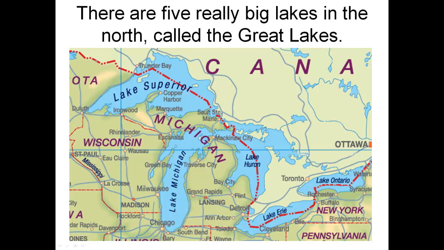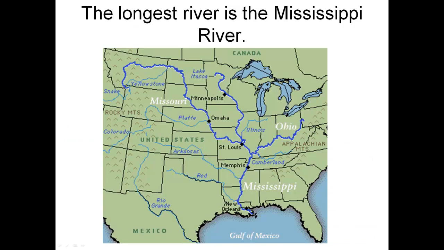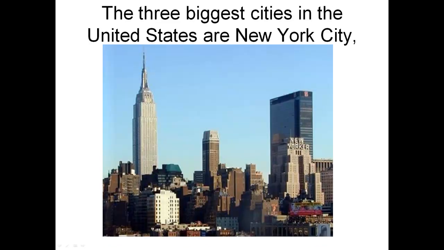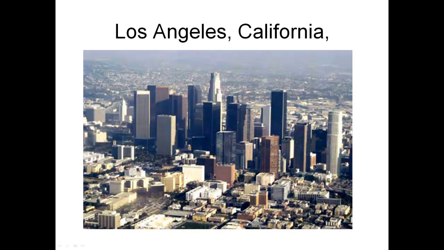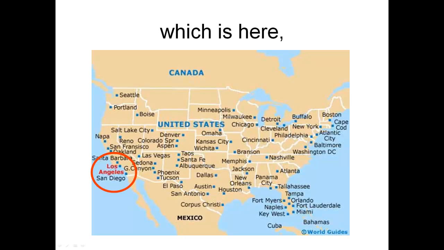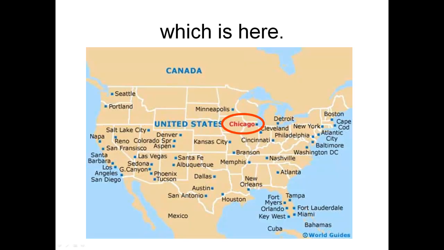There are 5 really big lakes in the north called the Great Lakes. The biggest lake in the U.S. is Lake Superior. The longest river is the Mississippi River. The 3 biggest cities in the United States are New York City, which is here, Los Angeles, California, which is here, and Chicago, Illinois, which is here.